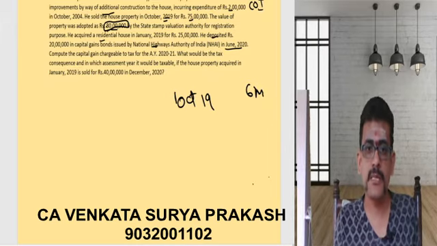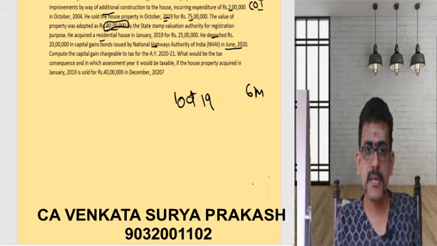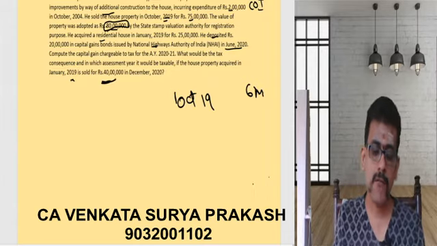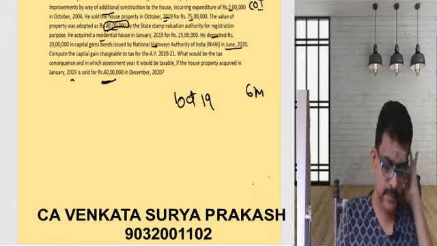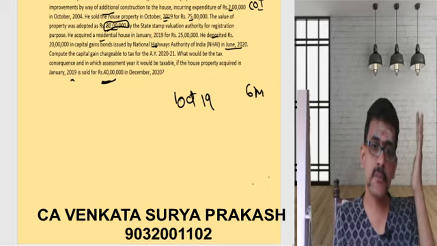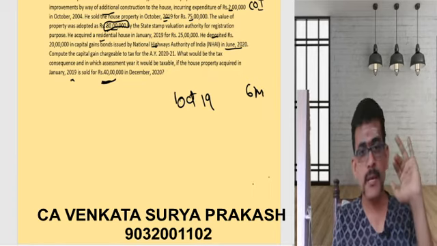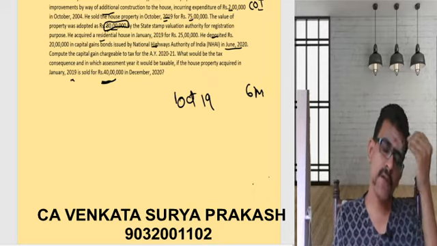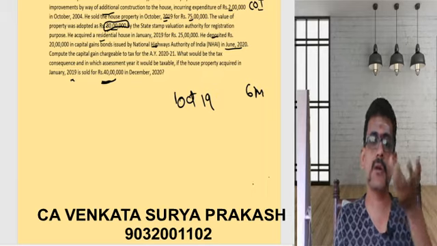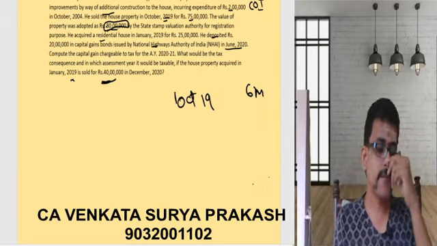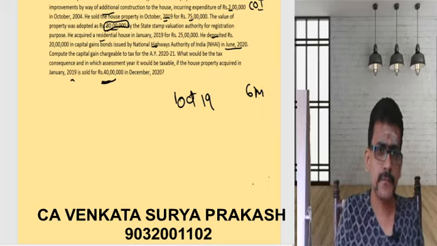If the house property acquired in 2019 is sold for 40 lakhs in December 2020, what is it telling? You are acquiring a property and taking an exemption under section 54, and the same property you want to sell in December 2020, then what does the provision say? Whatever capital gains were exempted earlier is going to become taxable. Now let us see what is the capital gain which is going to be exempted, then we can answer that particular portion.